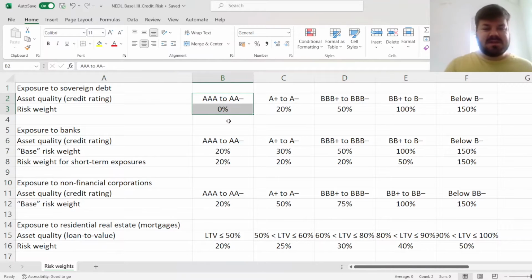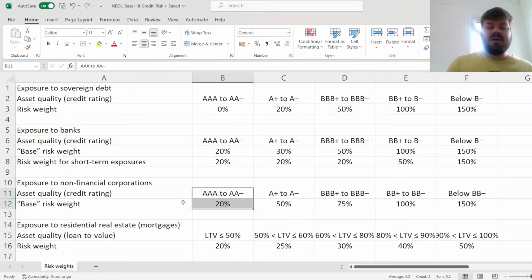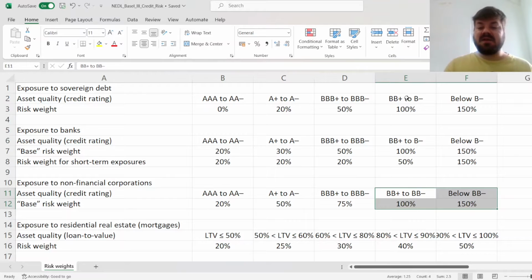If you have got, let's say, US government bonds, they're deemed credit risk free for the same reasons as, let's say, in stock market finance, we deem the yield on US government bonds as a risk-free rate of return, because again, very credit-worthy, very well-established economies are unlikely to default. But here we see that if we're investing in a high-quality non-financial corporation, say buying their bond, they have got a positive risk weight here. But as we move on to more speculative grades, it's essentially the same risk weight for sovereigns and for corporates.